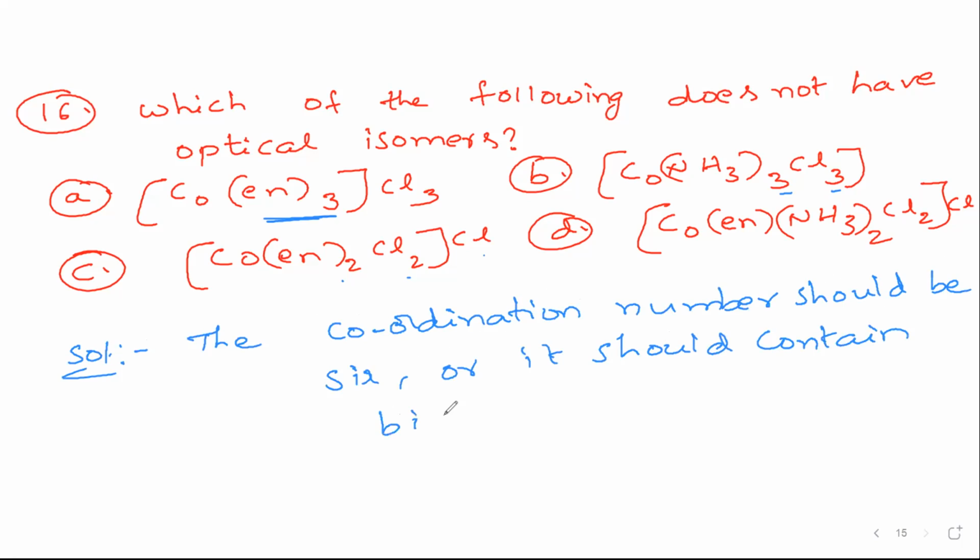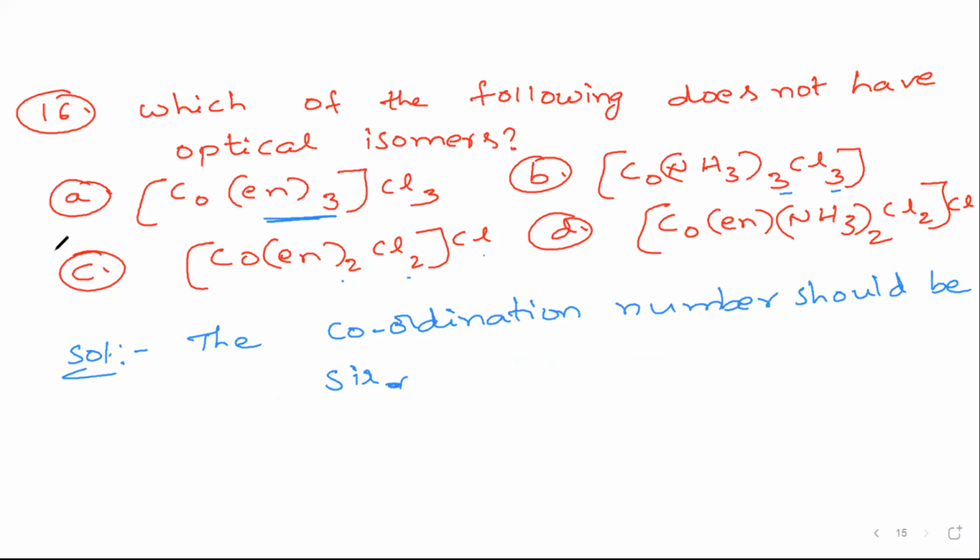So simply write, the coordination number is 6. If it is less than 6, it will not show, even though it contains bidentate ligands. Even though it contains bidentate ligands also, the minimum first is the coordination number should be 6. And here if you take 2 plus 2, 4, here it is 6, here it is 3 plus 3, 6, and here it is 2, 4, 6.